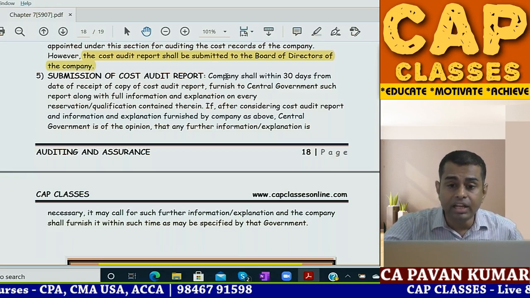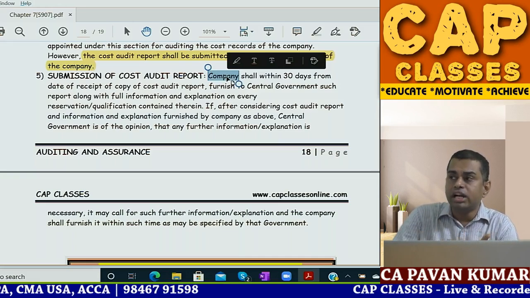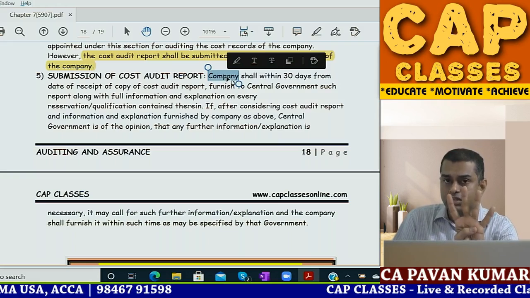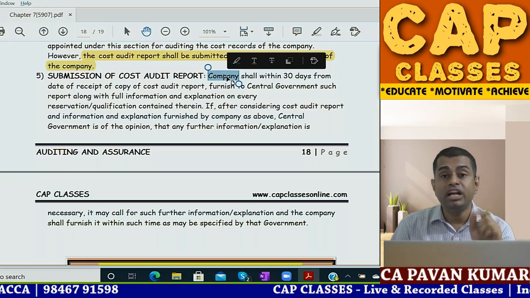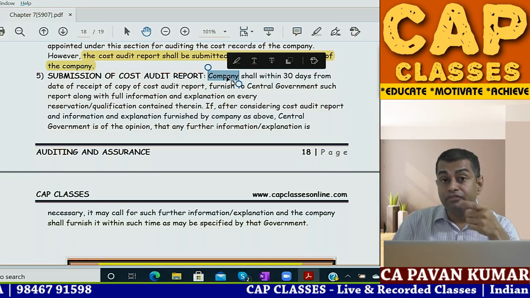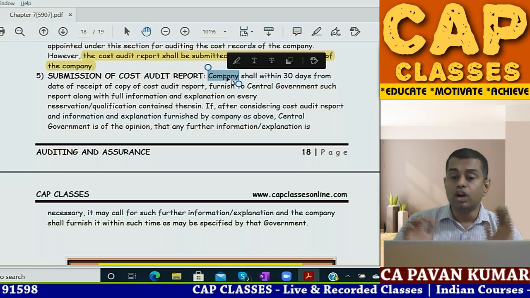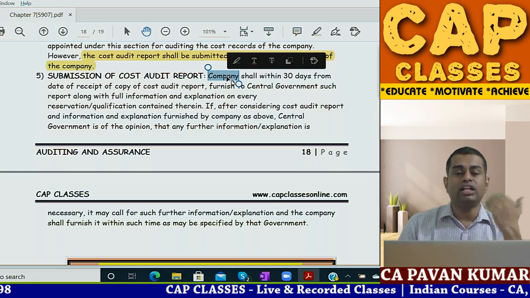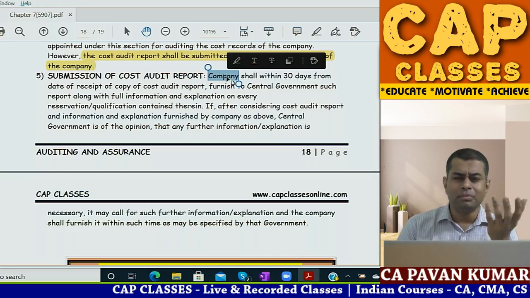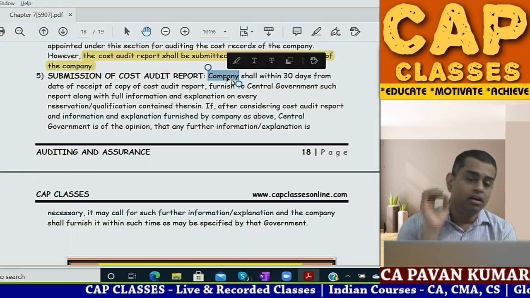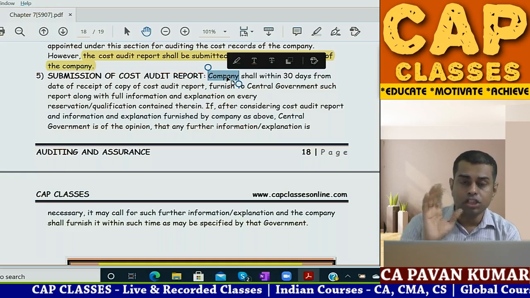So, see, I am cost auditor. I have given audit report with 4 qualifications, 4 negative remarks. It is the responsibility of board of directors to give information about these 4 comments to central government. So board of directors will write a letter to central government stating that, dear approved authority, some regional director or someone will be there, Pavan Kumar has conducted cost audit.